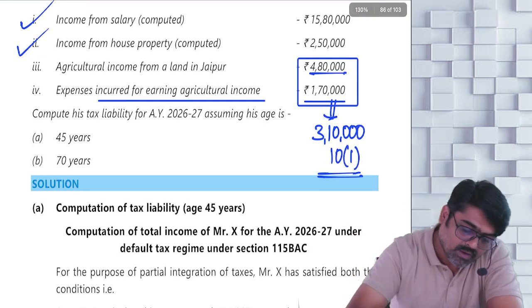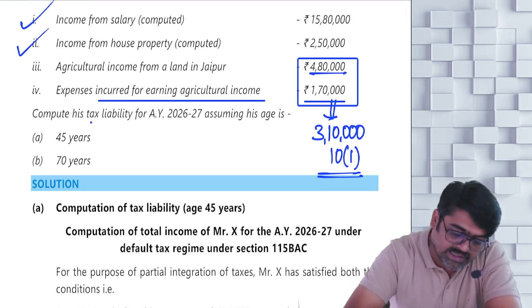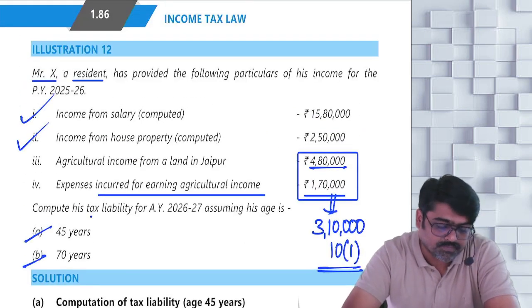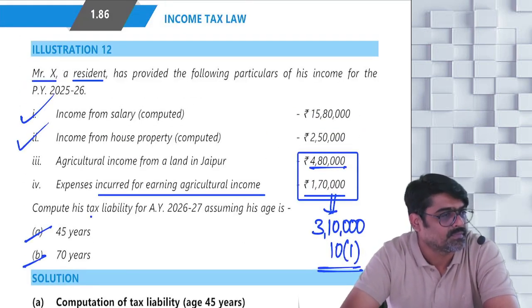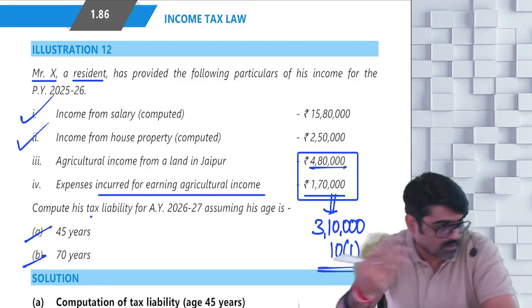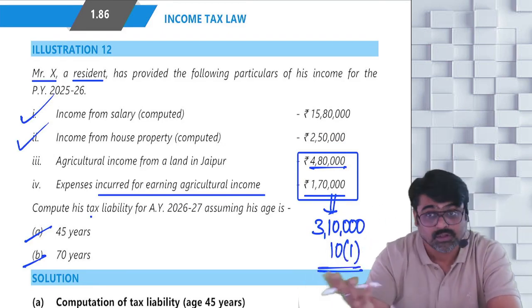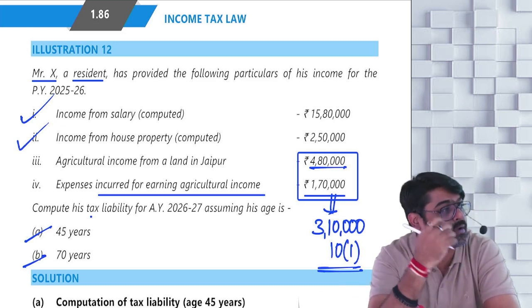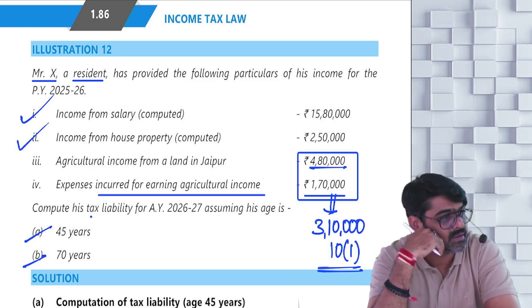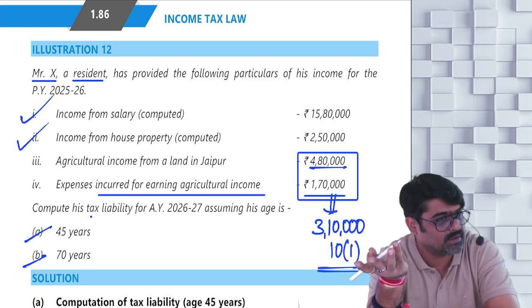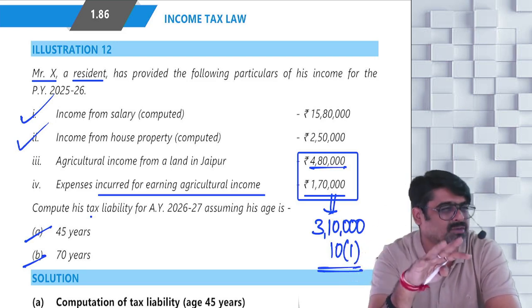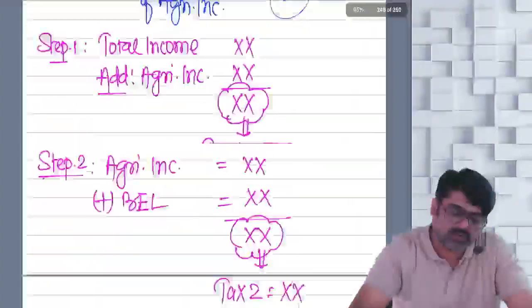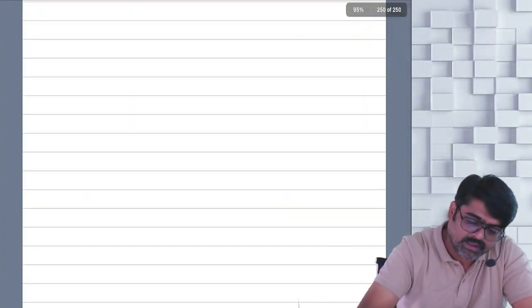Yes or no? Now compute the tax liability, assuming his age is 45 years and 70 years, and also assume that he is covered by 115BAC, not covered by 115BAC, because nothing is given about what type of tax regime he is following. So first we will not follow 115BAC, then we will follow 115BAC. Yes or no? So first let's not follow 115BAC. So let's see how the calculation will be done.